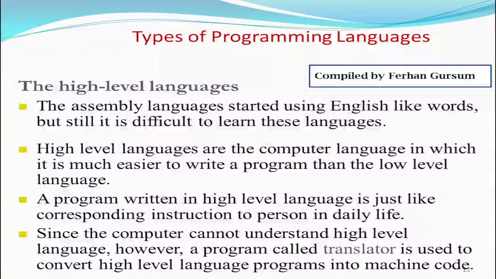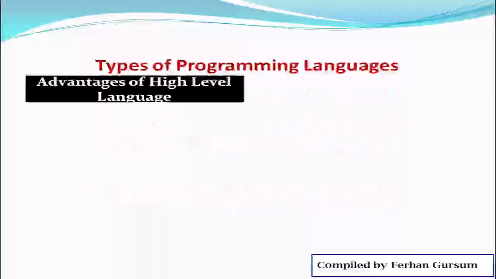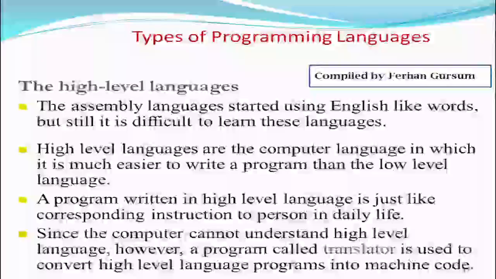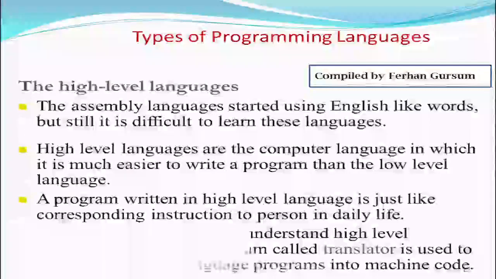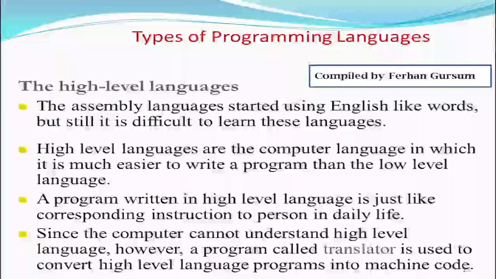Machine code, okay? Under assembly language, what do we use? We use an assembler. For what? For converting an assembly language program into machine code. Under high level language, again, we use a program called a translator for converting a high level language program into what? Machine code. You have to know this, okay?